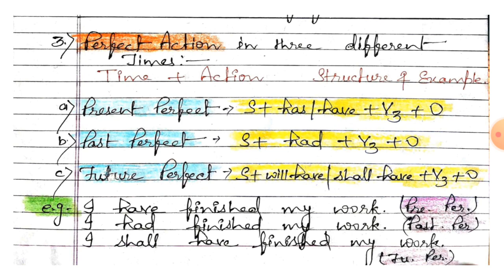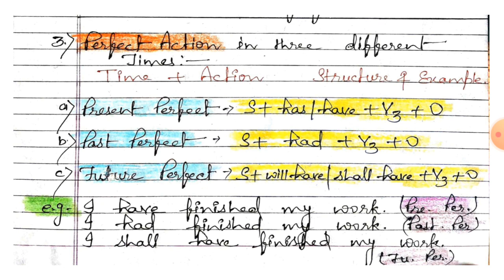Now, the next action is perfect. Perfect action in three different times: present perfect, past perfect, and future perfect. Any work that is already done in present, in past, or in future. So the structures are written here, student.